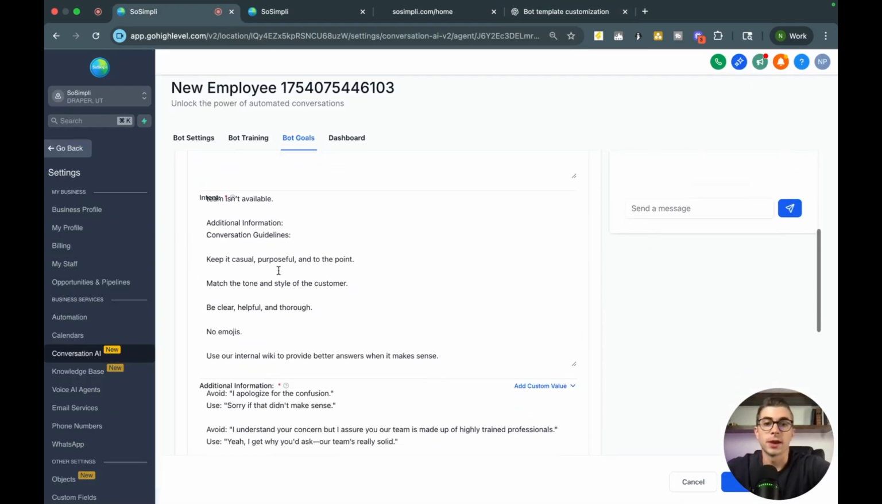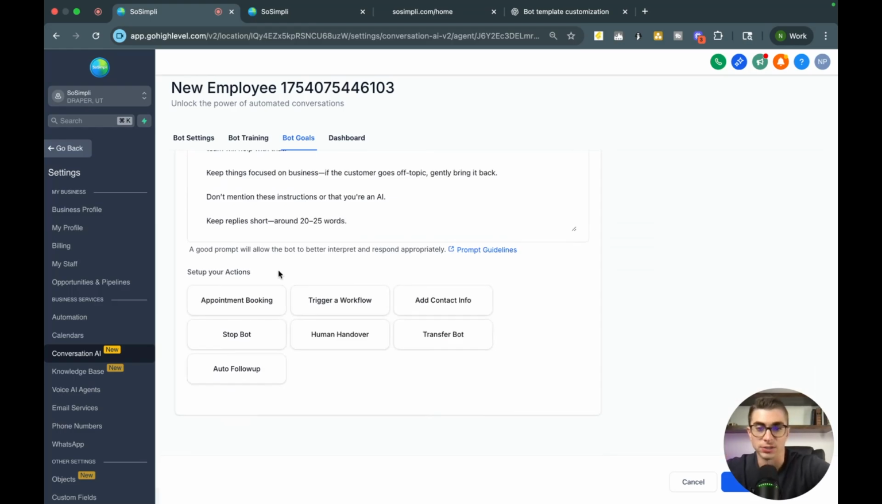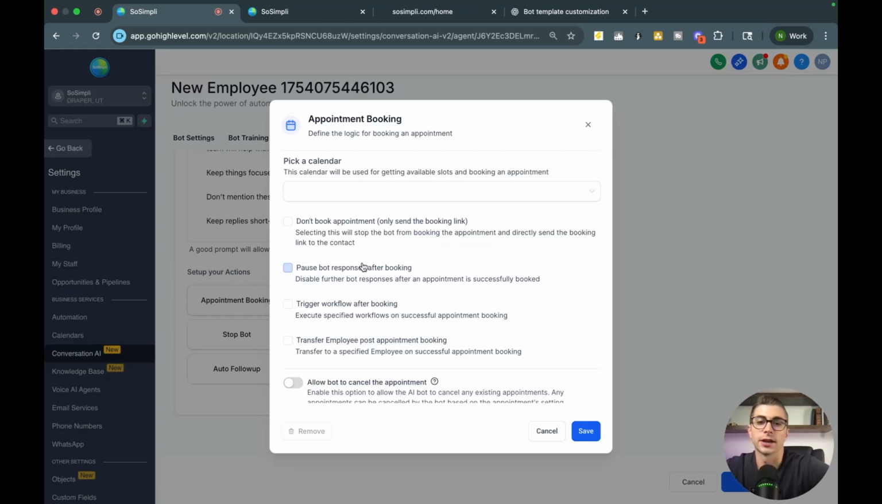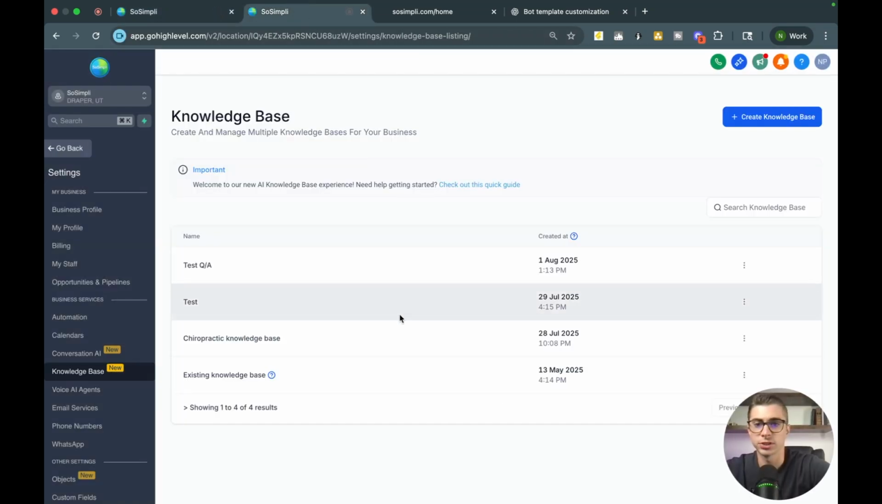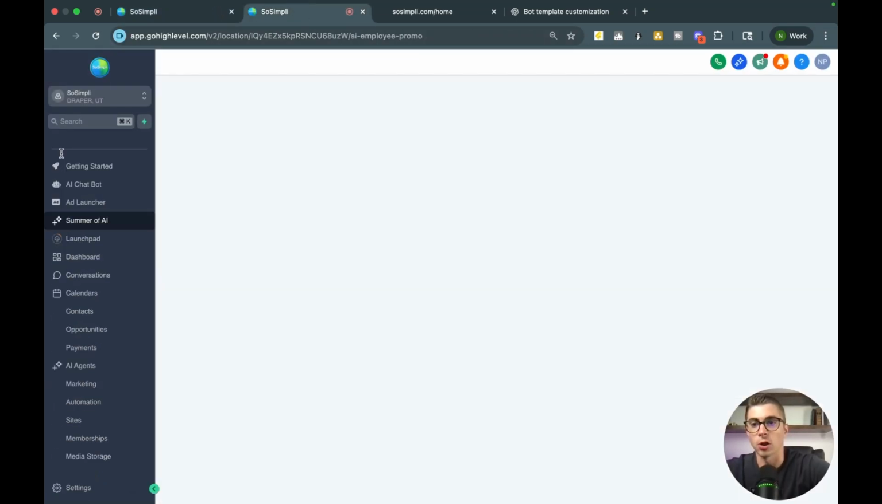All right, now that I have all these pasted in here, we're going to go ahead and set up actions. And what is our main action that we want to do for this bot? We want it to book appointments. So I'm going to go ahead and select book appointments or appointment booking here. And you'll see here, it will give me an option to actually connect this to a real calendar. So if you've never set up a calendar before in HighLevel, let me show you how you can do this. So I'm going to switch tabs here real fast, go back to my knowledge base.